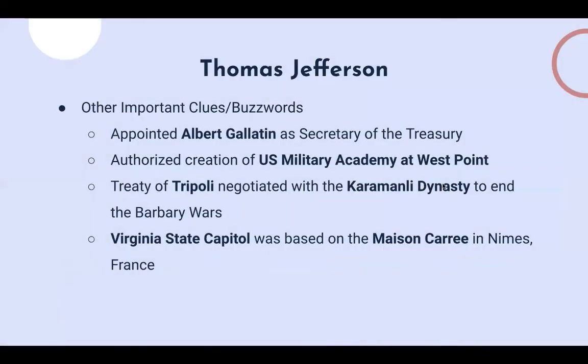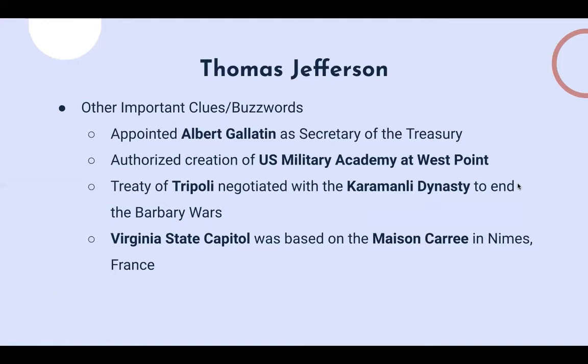So I want to talk about some other clues or buzzwords for Thomas Jefferson. One was that he appointed Albert Gallatin as his Secretary of the Treasury. He authorized the creation of the U.S. Military Academy at West Point in present-day New York. And like I mentioned earlier, he fought in the Barbary Wars.